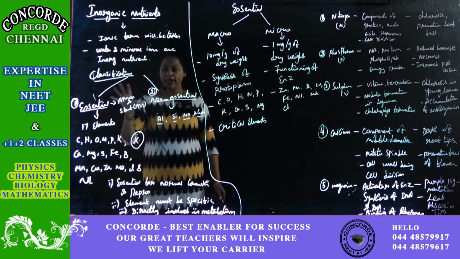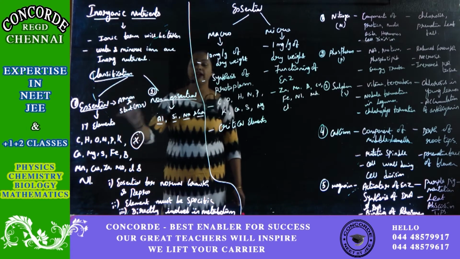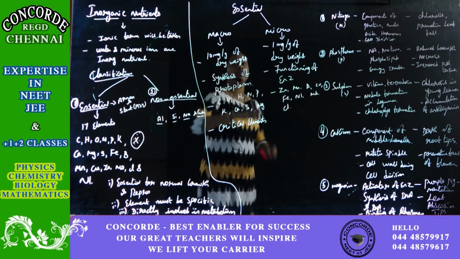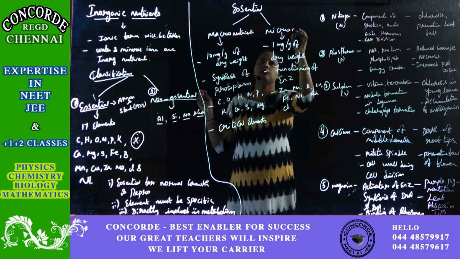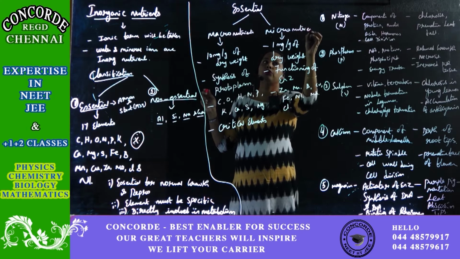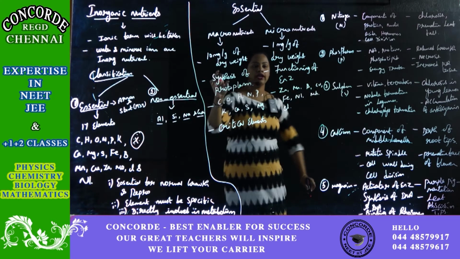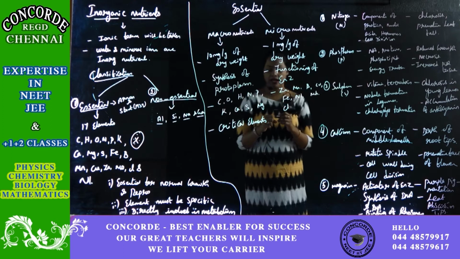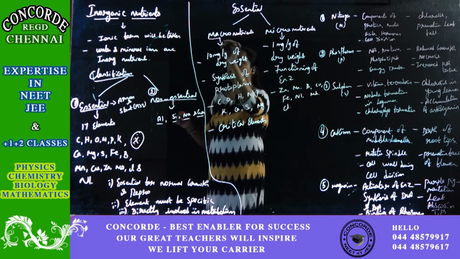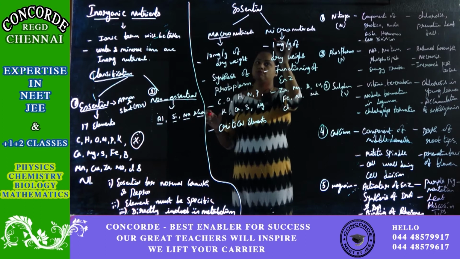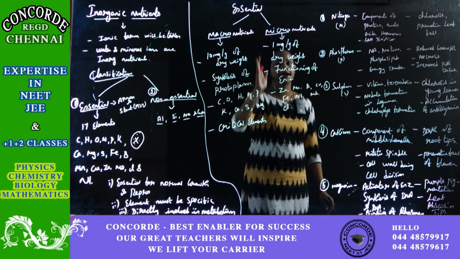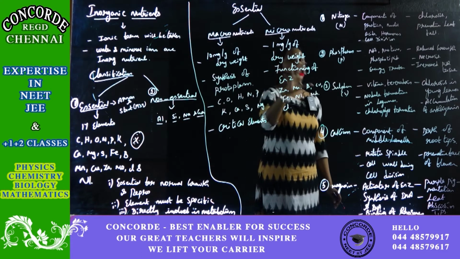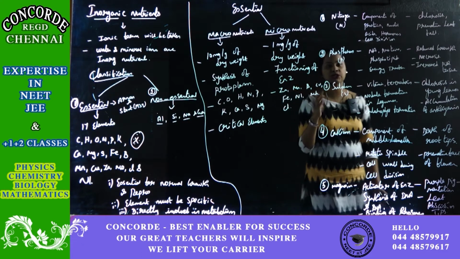Now, based on this, the essential elements are further categorized into two types. One is macronutrients, another one is micronutrients. Macro means big in amount, micro means small in amount. So, macro elements are required in more amount, whereas micro elements are required just in trace amounts.